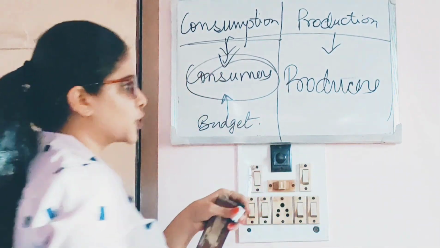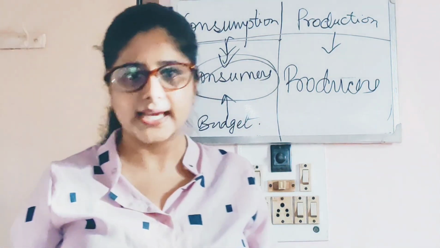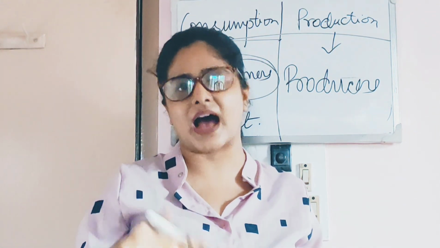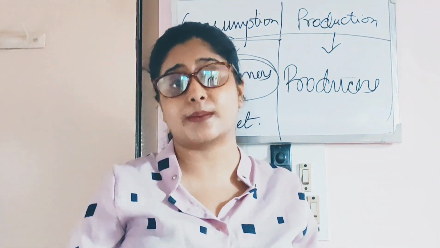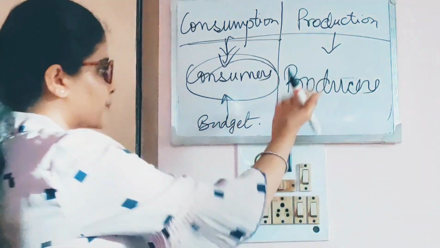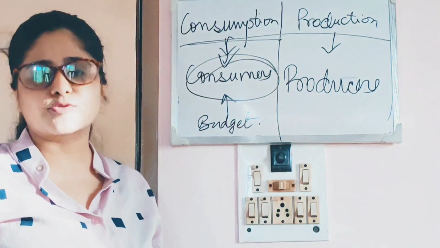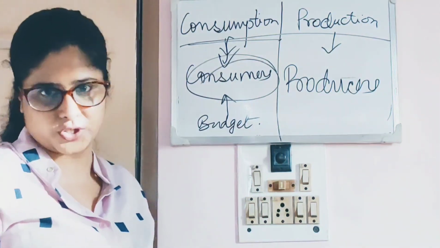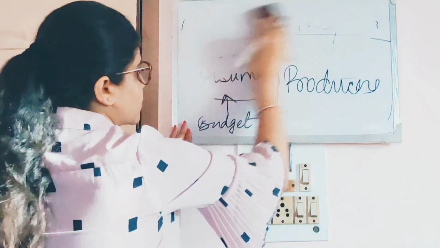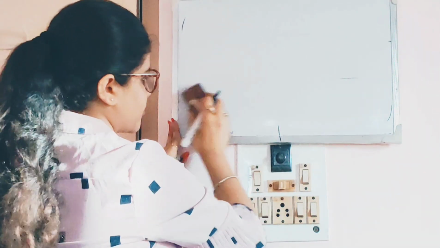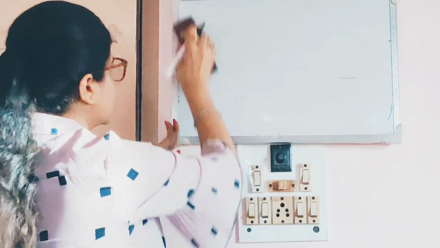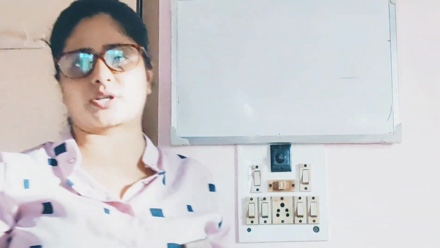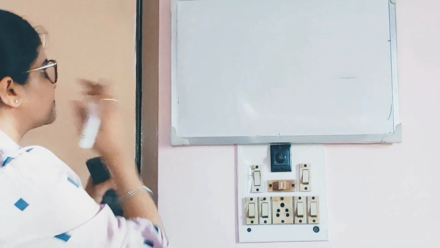We have to become producers and think accordingly. I am the producer. How am I satisfied? How am I going to make more money, or profit more, if I am the producer? I have to see from my point of view as a producer, right? So this is how it works. You have to segregate yourself from the point of view of a producer or a consumer according to what question has been asked or whatever has been taught.